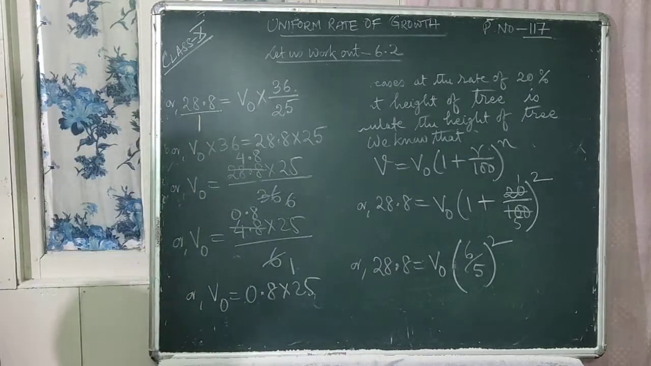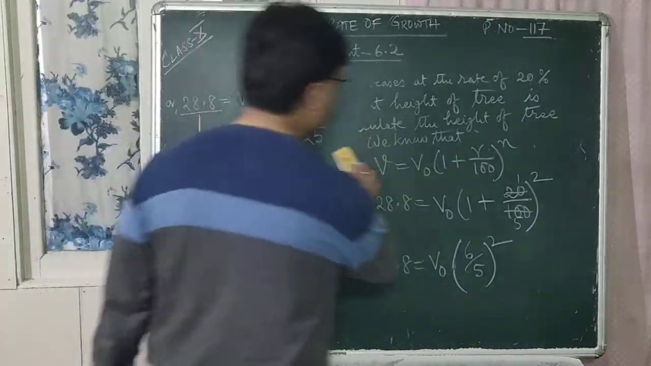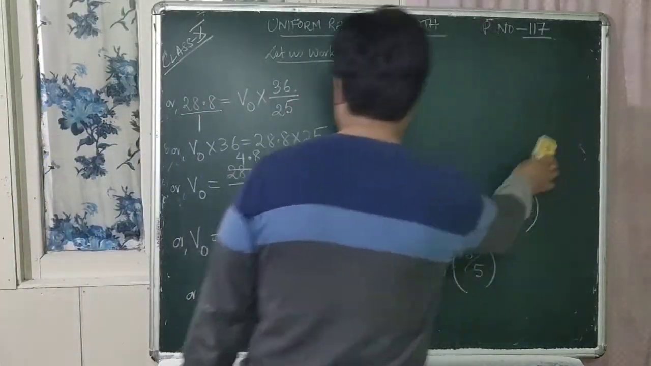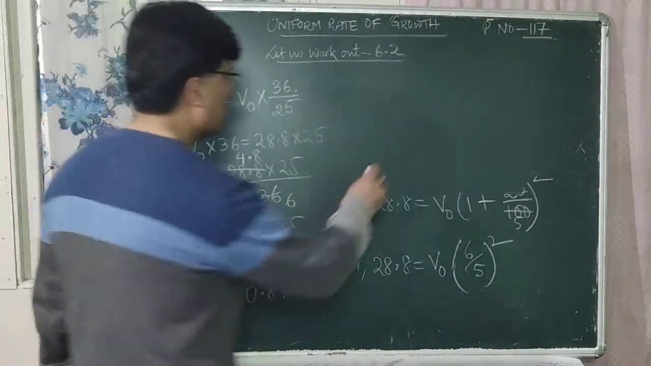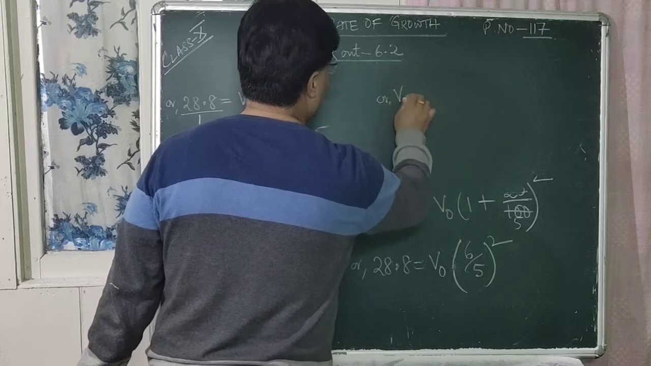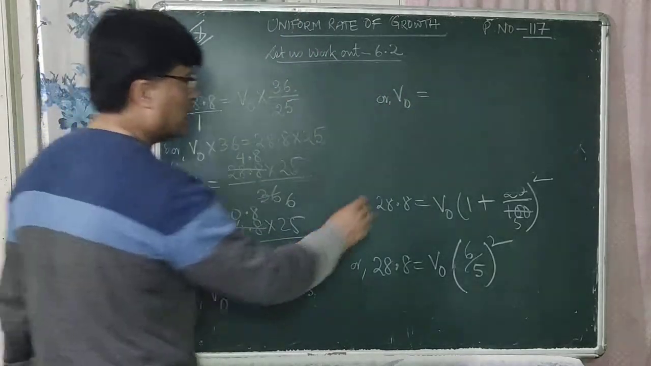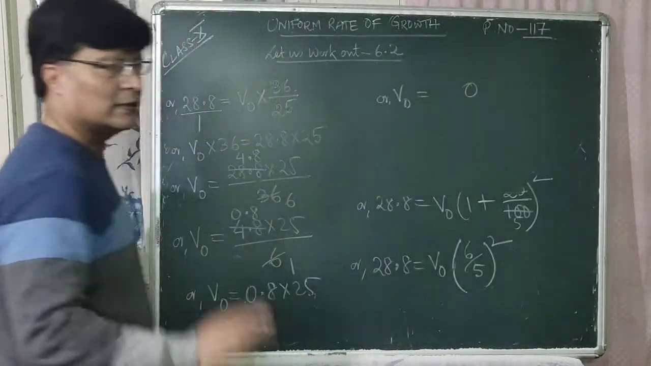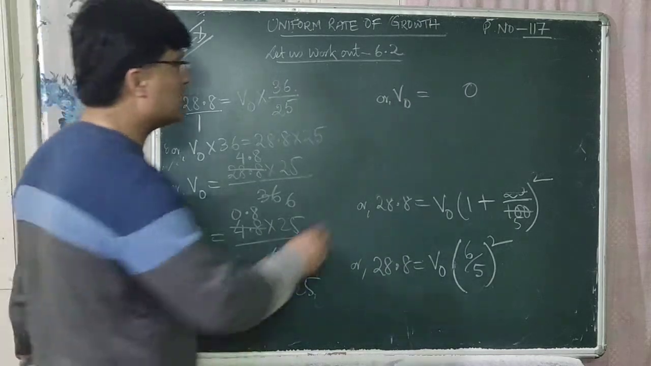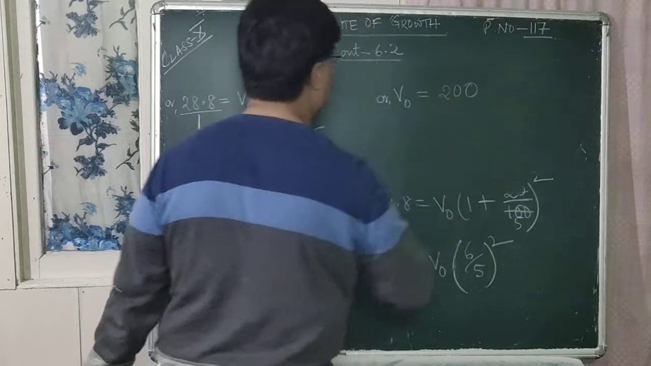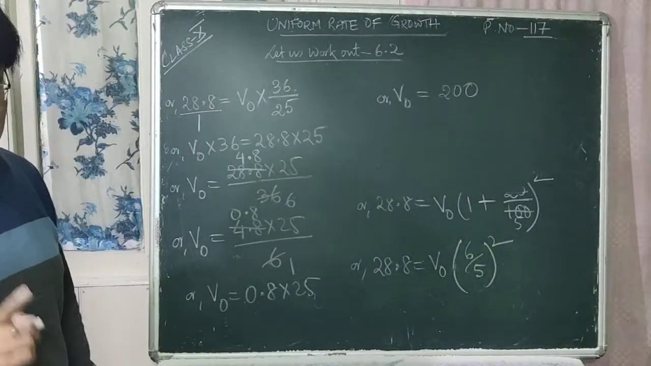It is 0.8 into 25, let us multiply them. So now you can multiply here 0.8 into 25, or v0 is equal to, multiply by 8 here, 8 5s are 40, 0, 4, 8 2s are 16 plus 4 is 20, that is 25 8s are 200.